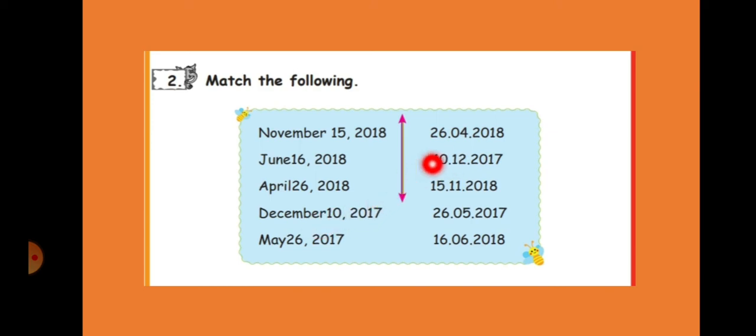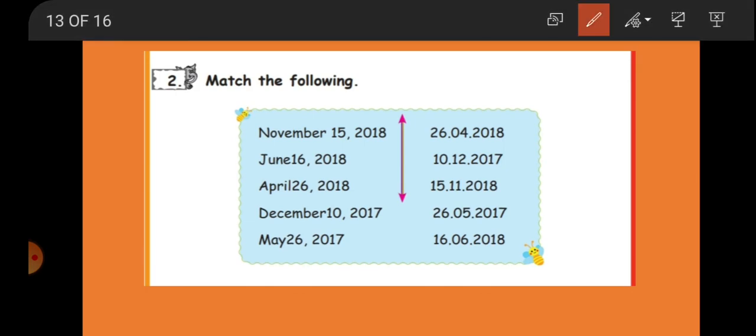Children, understood? You just mark it with the numbers. The first one is this one, second one is this one, third is the first one, 4 and 5.